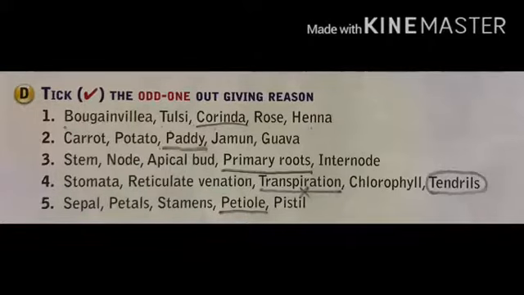Now the last: sepal, petal, stamen, petiole, pistil. Now the answer is petiole. Petiole is a stalk that connects leaves to the stem and the others are parts of the flower. Now the E part, define the following terms: the shoot system of a plant, transpiration, stomata, stamen, and the fifth part is primary root. You have to do your own. If there is a problem, you may ask in class.